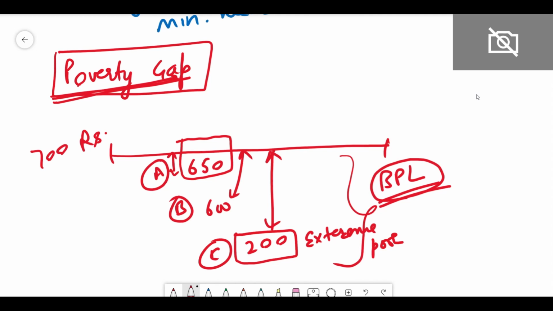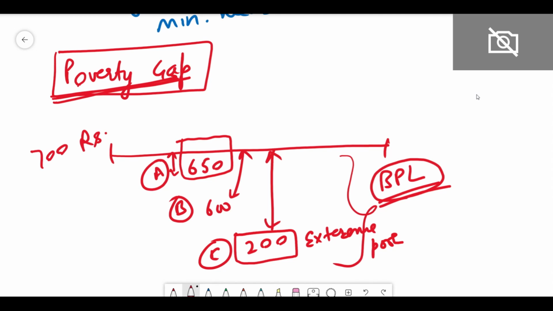Once this poverty gap is clear, the government can frame policies: okay, 10% of people are in extreme poverty, they cannot afford even food, so let us give them food. 10% of people are just near the poverty line, let us give them jobs, and they will come above the poverty line, right?